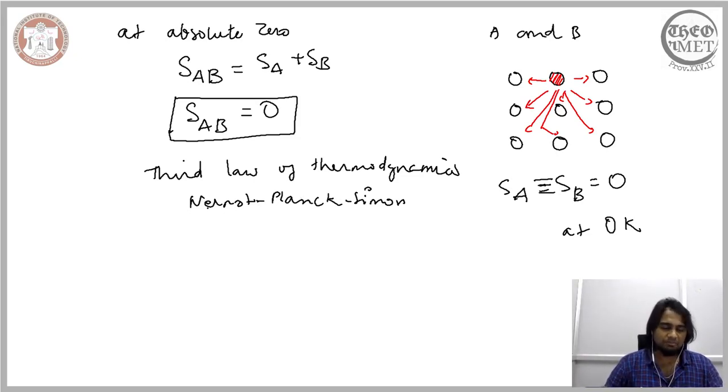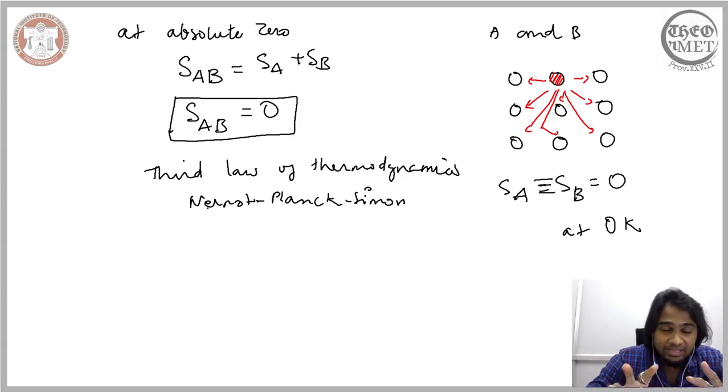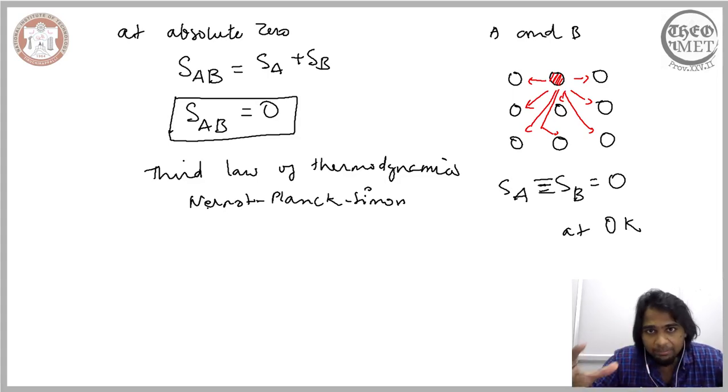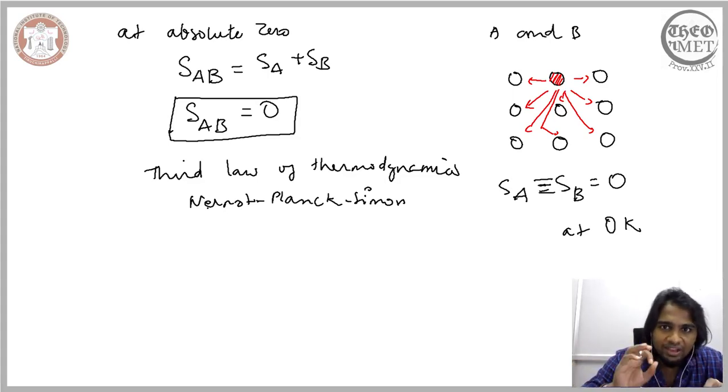So what the third law of thermodynamics concisely states is that the entropy at 0 Kelvin, or at absolute 0, is 0 for a crystalline solid that is in equilibrium with the temperature. So internally the crystalline solid is in equilibrium with the temperature. Only then the entropy of that crystalline solid will be 0 at 0 Kelvin. Since the third law of thermodynamics comes with certain qualifications. What do we mean by qualification? We need certain conditions to be satisfied for the entropy to be 0.